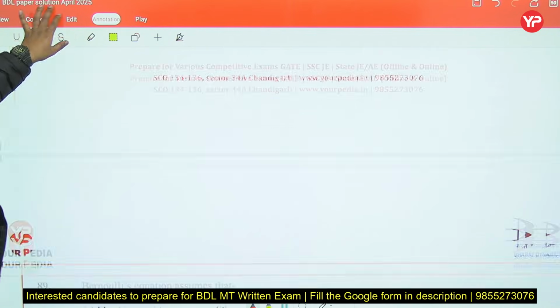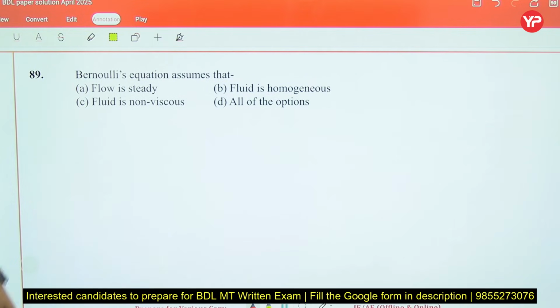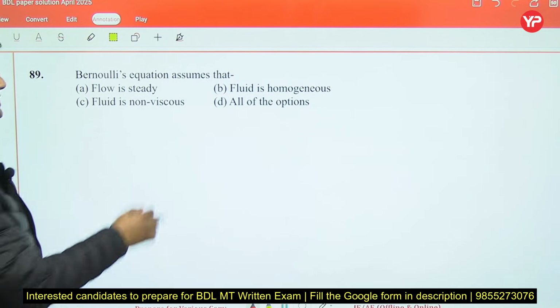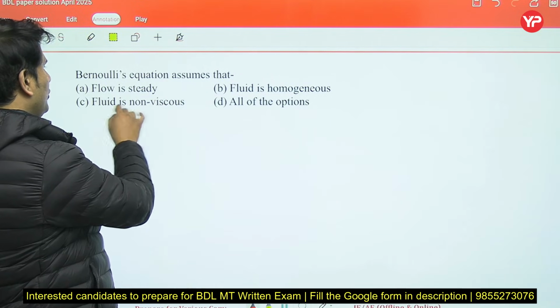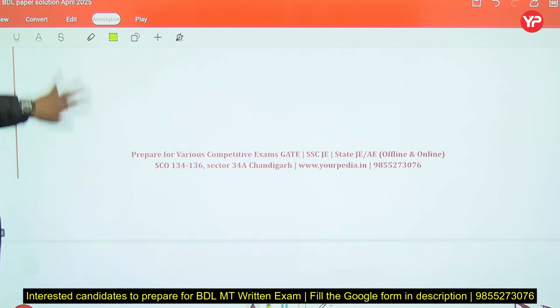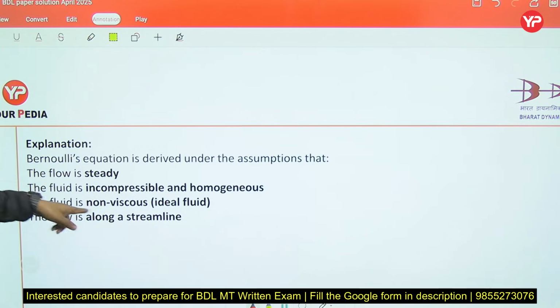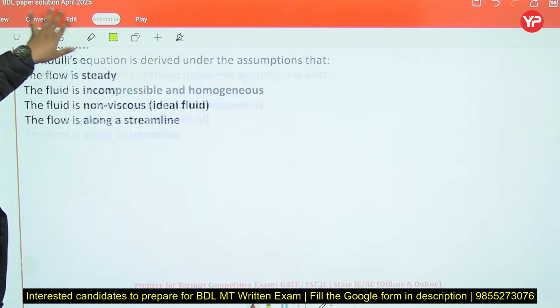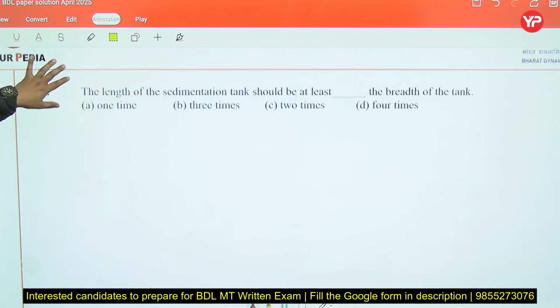Yes. Now next, the Bernoulli equation assumes, as we have already discussed, that flow should be steady, non-viscous. All of the options are right. Yes, all of the options: non-viscous, incompressible, homogeneous, along the streamline, and steady. Okay, the last question.